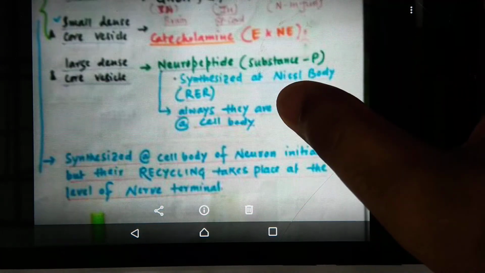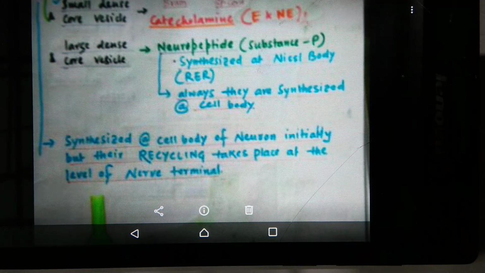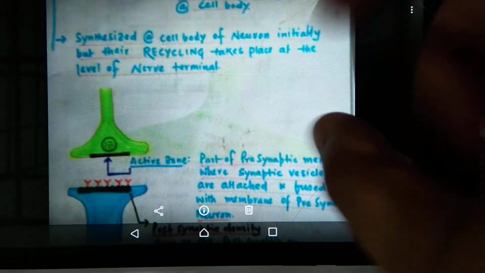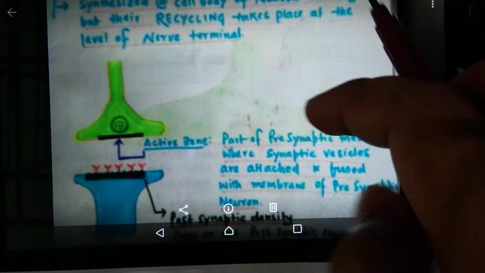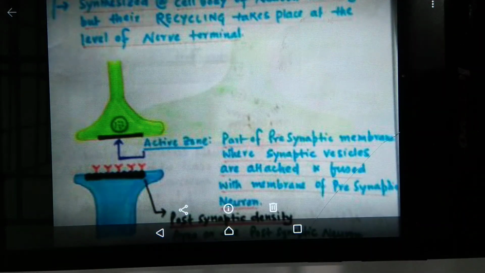Okay, fine. And now look at another point which I have already discussed: the synthesis at the cell body of neurons. They are synthesized at the cell body of the neurons initially, and the recycling takes place at the level of the neuron terminal. I already discussed this. Now look here, this is our presynaptic neuron and this is our postsynaptic neuron.